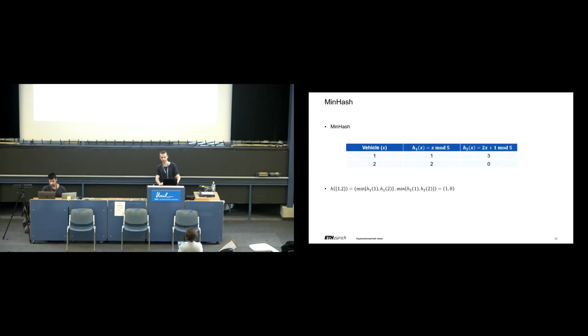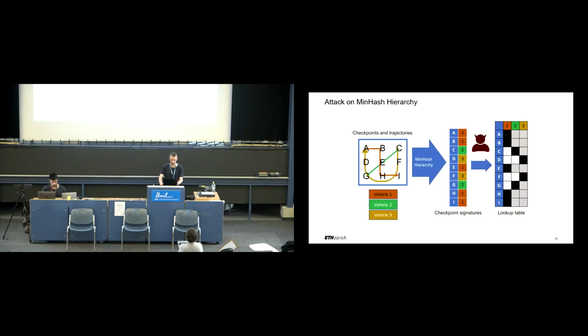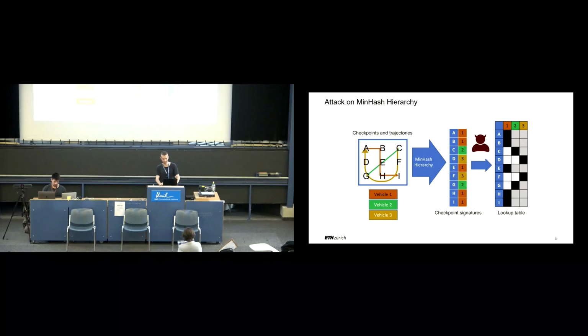Similar to CMash, MinHash is an LSH function that works on sets. In the case of the MinHash hierarchy, sets of vehicles that pass a given checkpoint. For a simple example, we define a MinHash function h composed of 2 hash functions, h1 and h2. We want to compute the MinHash for the set of values 1, 2. To compute the MinHash for the given set, we take the minimum value for h1 and h2, and we get the sequence 1, 0. Let's look at how MinHash is used in the MinHash hierarchy system on a simple example.